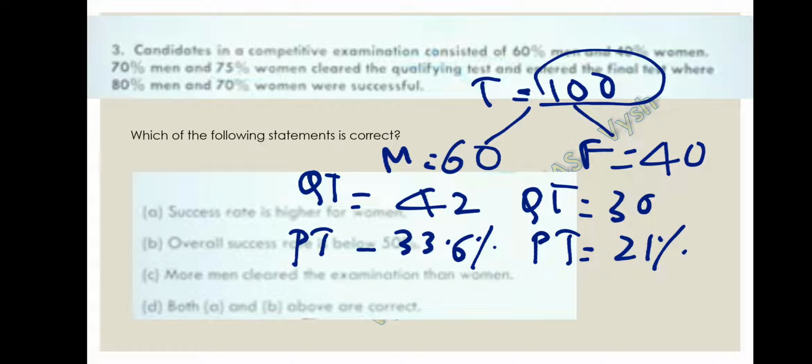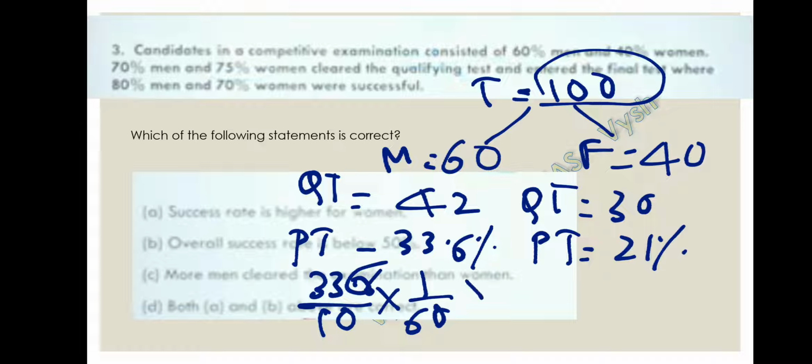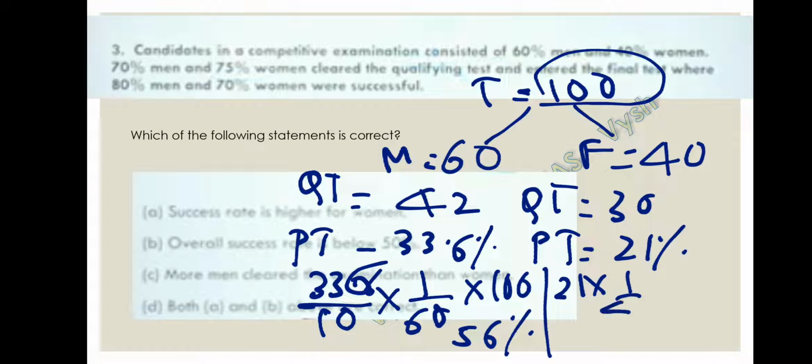In option A, they gave success rate is higher for women. So let's see the overall success rate now. The total success rate is 33.6 by 60 into 100, so total is 56 over here. And coming to here, 21 by 40 into 100, that is 52.5. So the success rate of men is higher than the women. So option A can be eliminated.